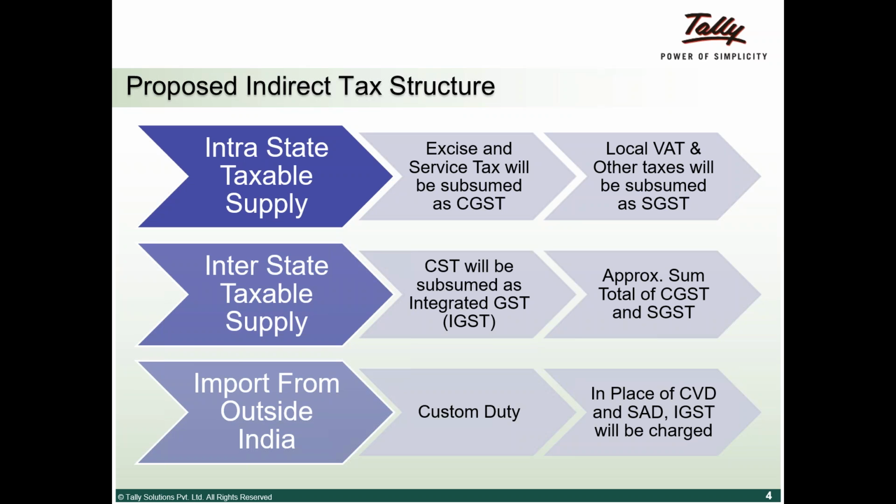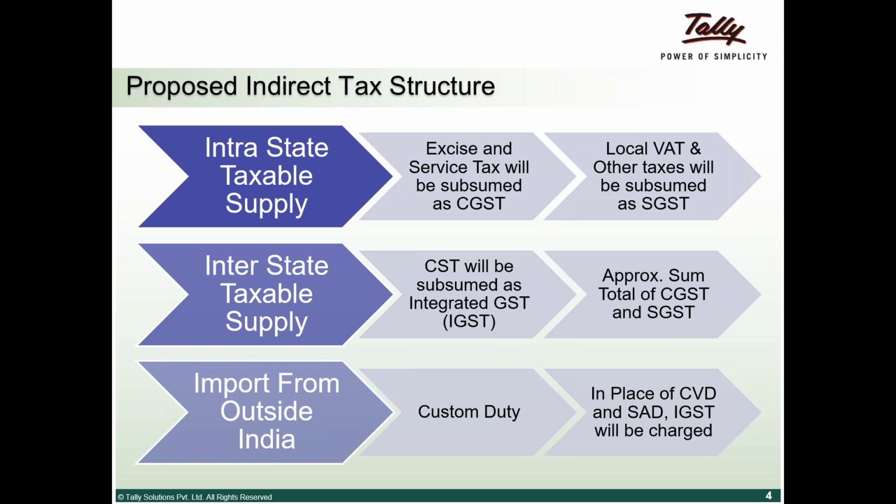If we remember the tax regime earlier, we were paying excise on manufacture, and we were paying service tax on any services rendered. These things will get subsumed as CGST, which is central GST.